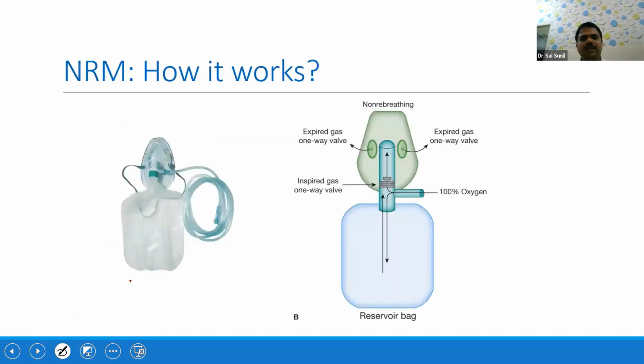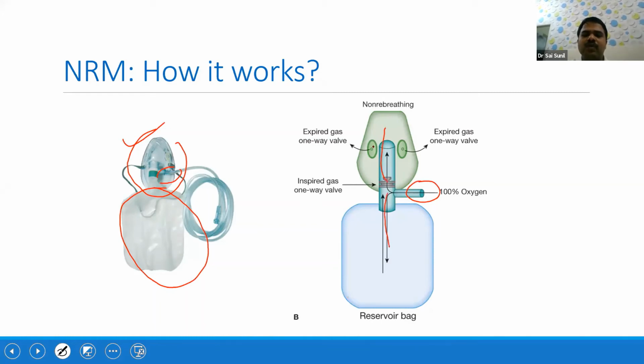So how does it work? This is how an NRM mask will look like. It has got the mask as well as a reservoir bag. So this is how it functions. Here you have a connector, where to connect the oxygen. Oxygen will be connected here and it will enter the reservoir as well as the baby.